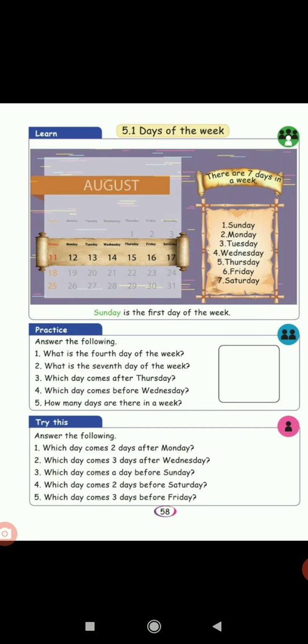Yes, Friday. Next, which day comes before Wednesday? Yes, Tuesday. And last one, how many days are there in a week? Yes, 7 days.